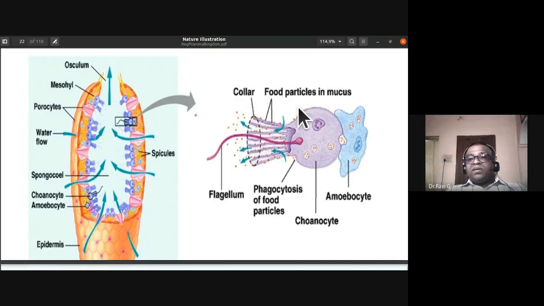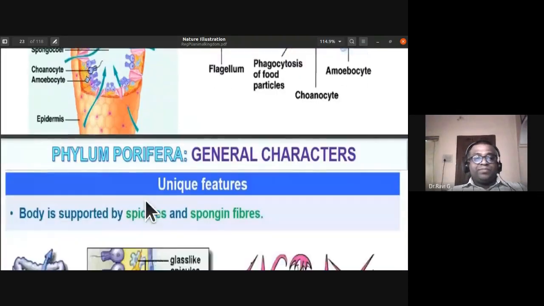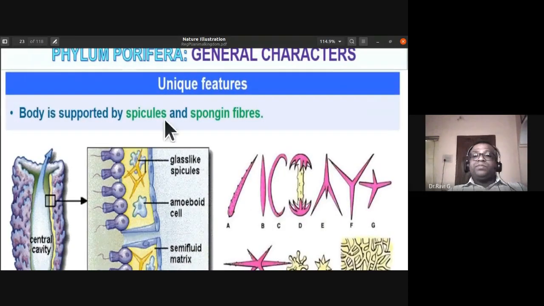So the food particles in mucus, you can notice the food vacuoles being formed. They are lining not only the spongocoel but also the water canals, the choanocyte cells. The body is supported by spicules and spongin fibers. You can notice different types of spicules.